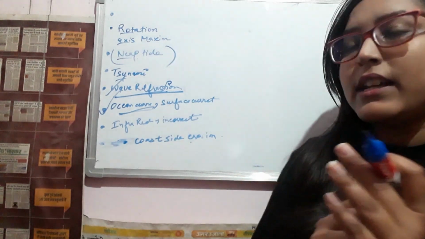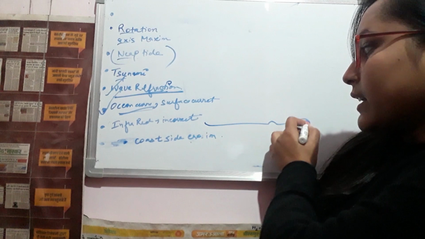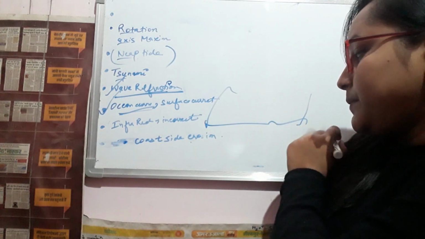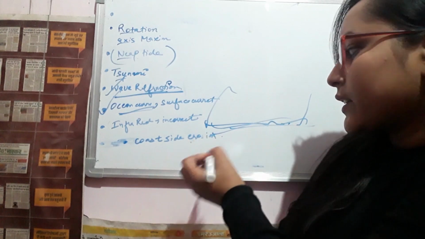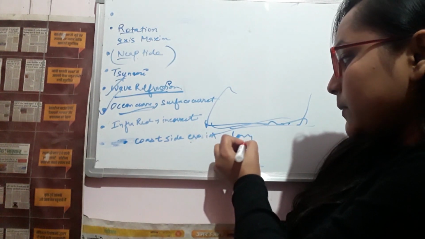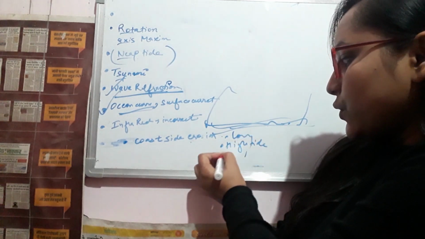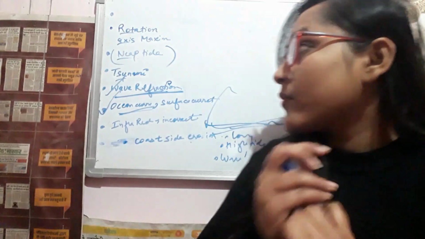And one question was that in the coastal side erosion, which occurs mostly on the, like this is a coast of a beach. And if erosion is occurring over here, which was the factor? Whether it is longshore current, whether it is due to high tide, or whether it is due to wave reflection. So these options were given over there.